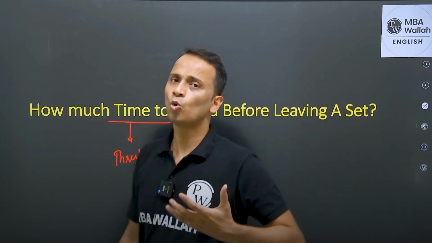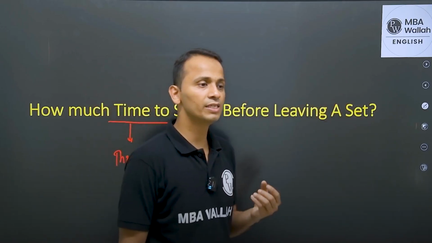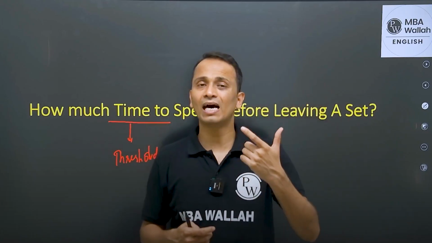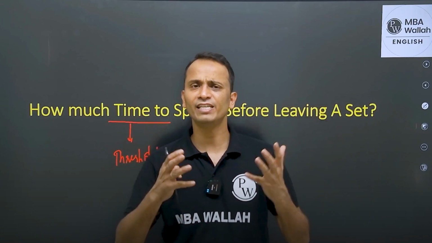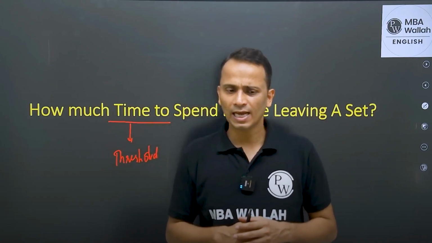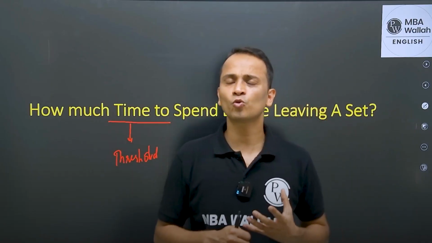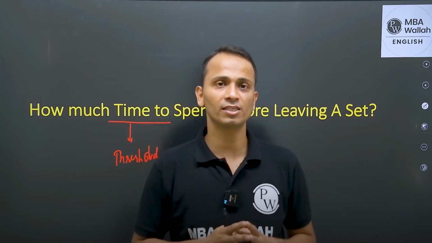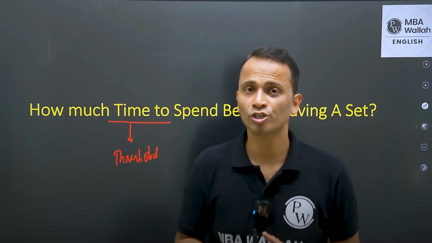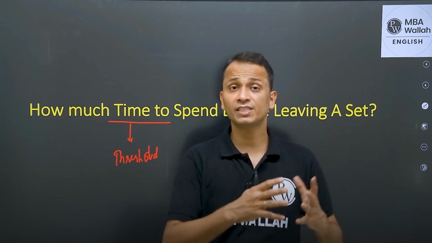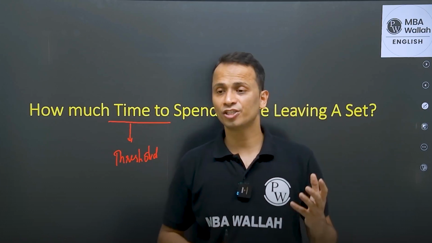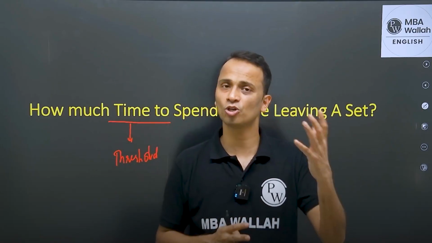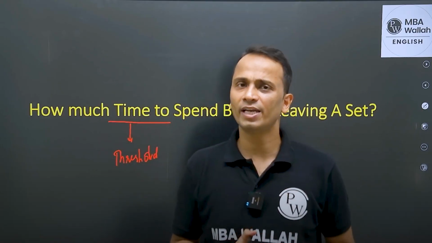Now, in a question of quant, this threshold time is very less because generally the questions of quants are one-liner or two-liner, basically very small in length. And just by looking at the question of quant, we are able to categorize it from the topic where it has been asked. So if it's an algebra question or an arithmetic question, if it's an algebra, is it the question of functions or progressions or linear equations or quadratic equations or logarithms? It is easy to identify.